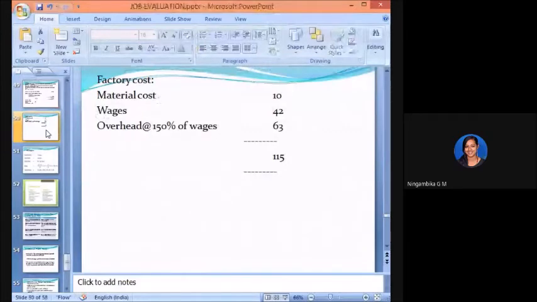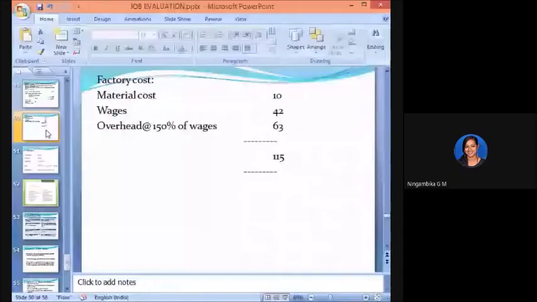The overhead is again calculated on the direct wages, that is 150% of wages, that is 150% into 42, we get it as 63. The total factory cost is the sum of all this: 10 plus 42 plus 63. What is the answer?